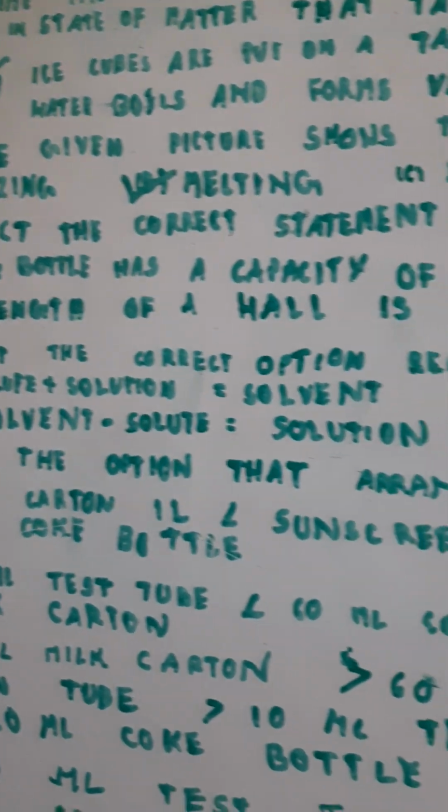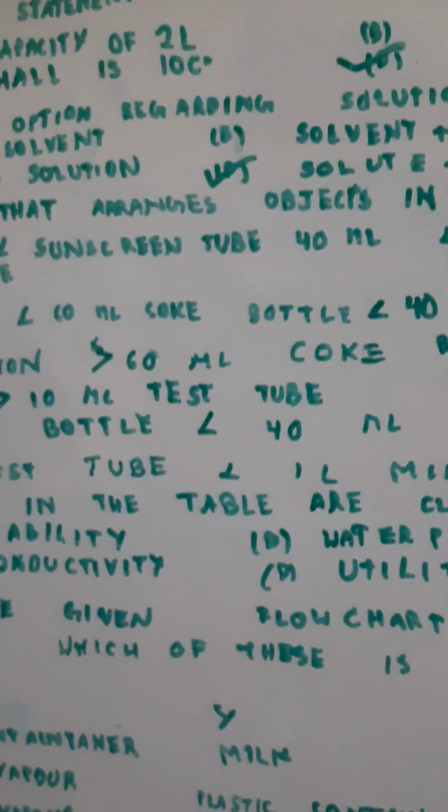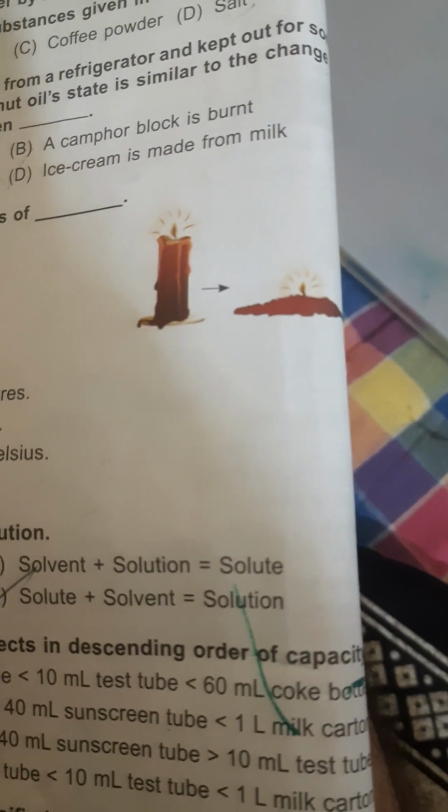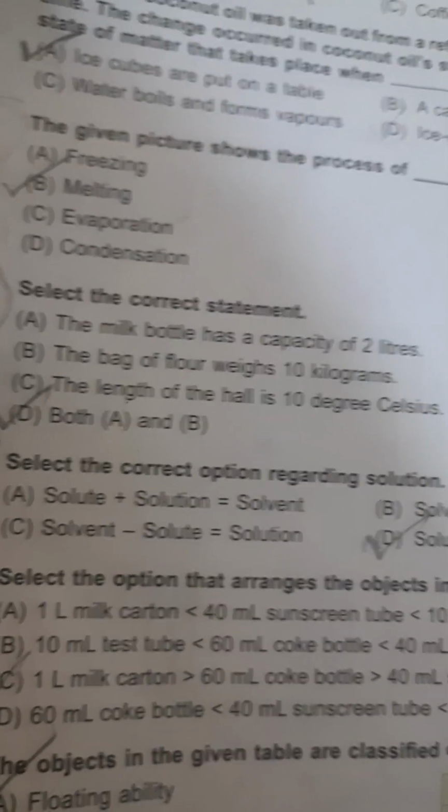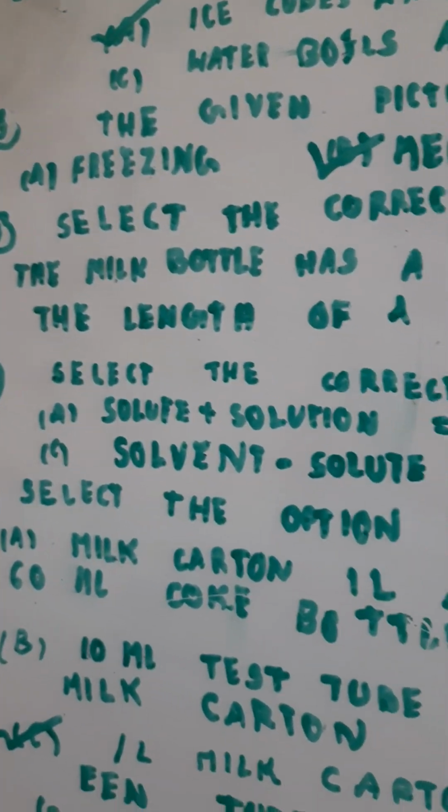The given picture here shows the process of freezing. Option A is freezing, option B is melting, option C evaporation, option D condensation. So option B melting, as this candle is melting.